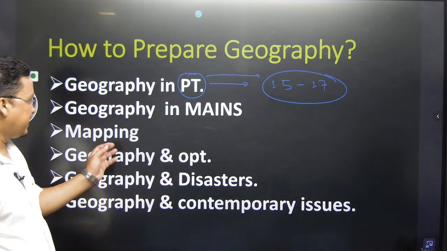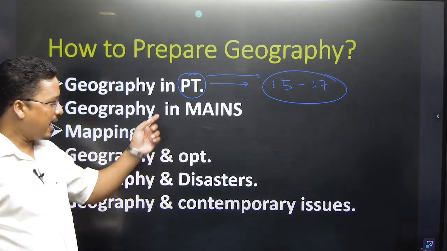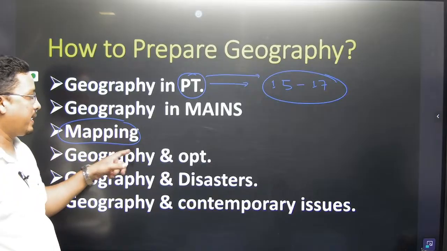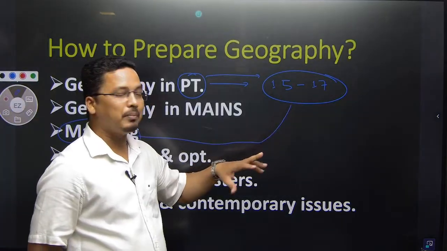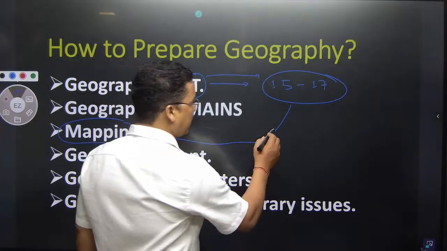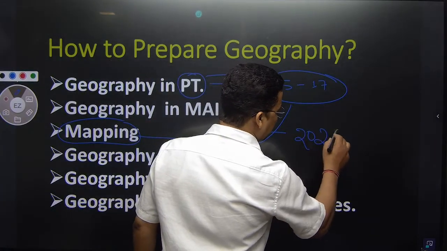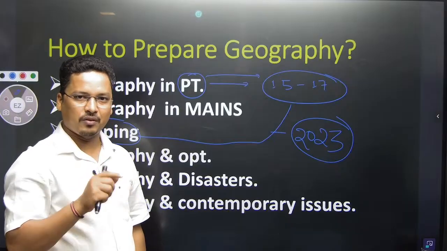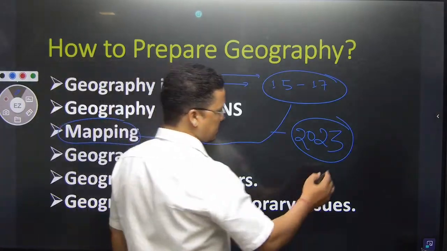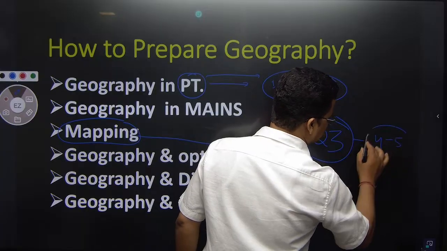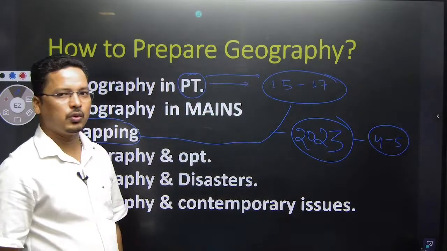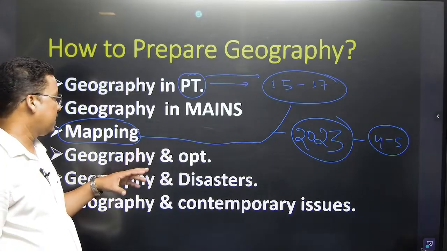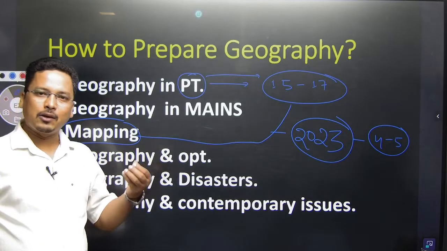Now there would be mains as well, again geography will be in mains. Another segment is mapping. In the 2023 OCS prelims, they asked 15 to 17 questions from geography, of which mapping was only 4 to 5 questions. That means mapping also has a good number of weightages.